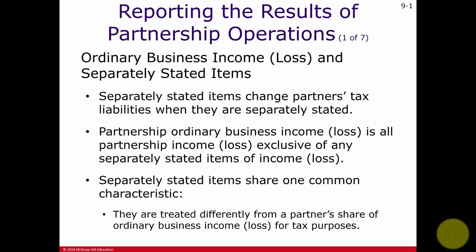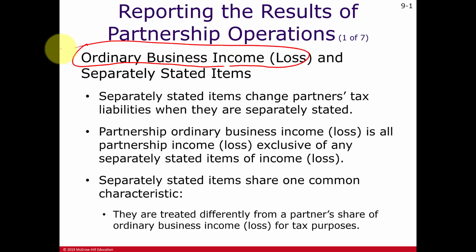Let's continue our video lecture for chapter number 9. This is part 2 of chapter number 9, where we're going to be allocating our partnership income and deductions between two different groups. One group is called ordinary business income or loss, and the other is called separately stated items.